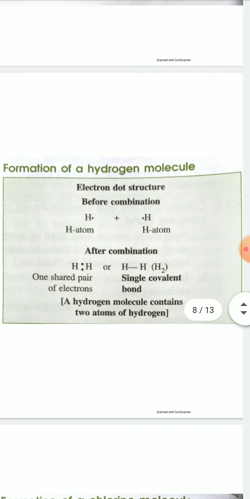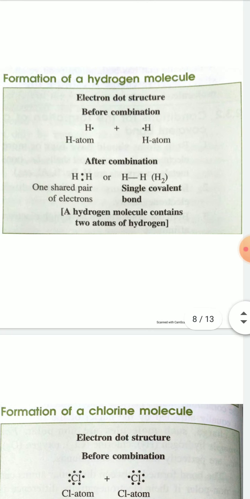Now let's see some examples of covalent compounds, or covalent bonds. The first example is the formation of hydrogen molecule. Here I have only shown the electron dot structure because only the electron dot structure is included in your syllabus. So in the exam you have to write the electron dot structure to show the bond present in the molecule.